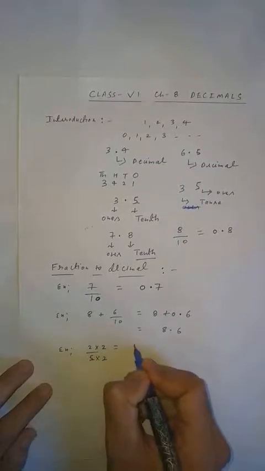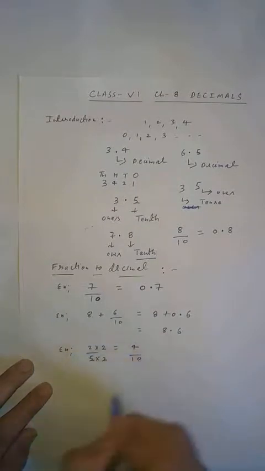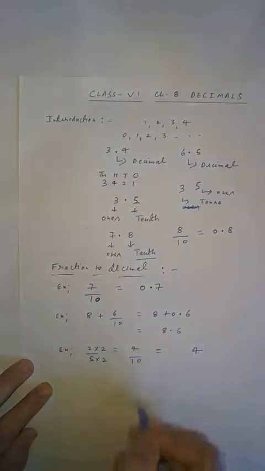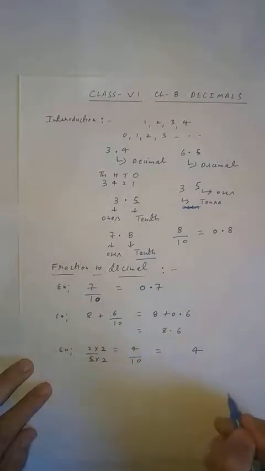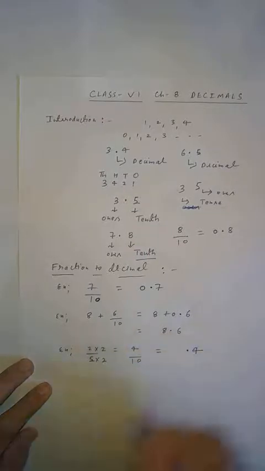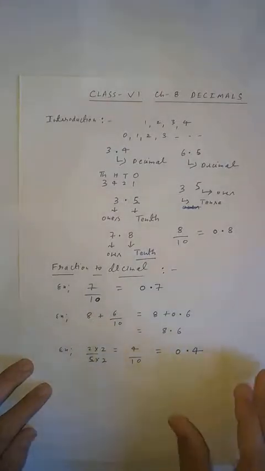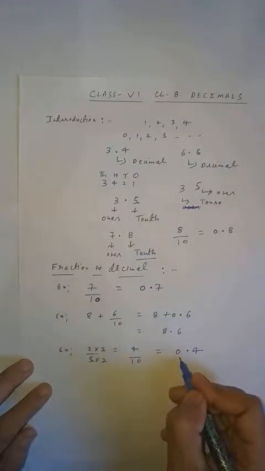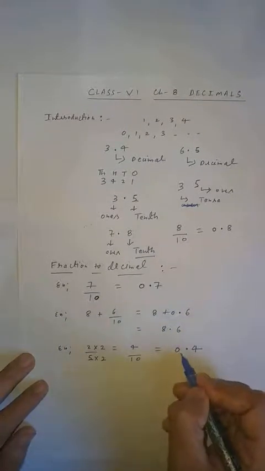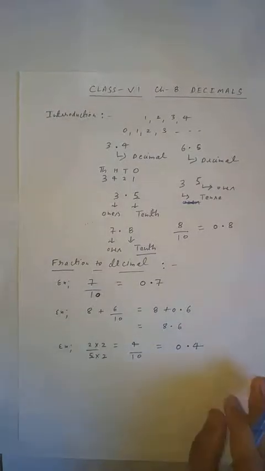So it will become what? 2 2s are 4. Clear, student? And 5 2s are 10. So similarly you can convert it very easily, because 4 you will write down the same. 1 0 is given, meaning after decimal there should be only one digit. There you will put only 1 0. Clear, student? So this will become 0.4. Always remember, there is no meaning of this 0. If you do not use it, it doesn't mean your answer is incorrect, but we are using this. Clear, students? So this is your 0.4.